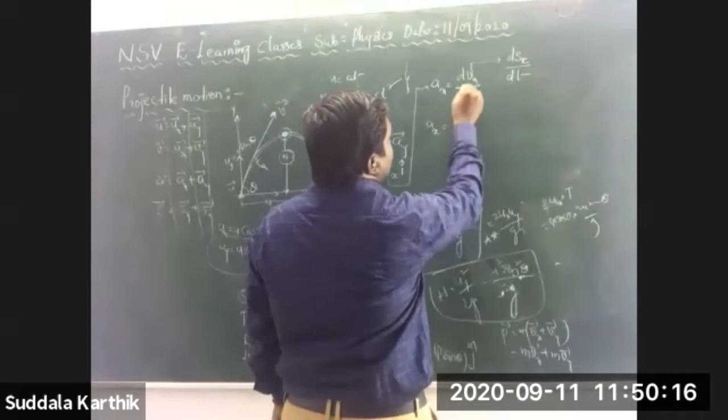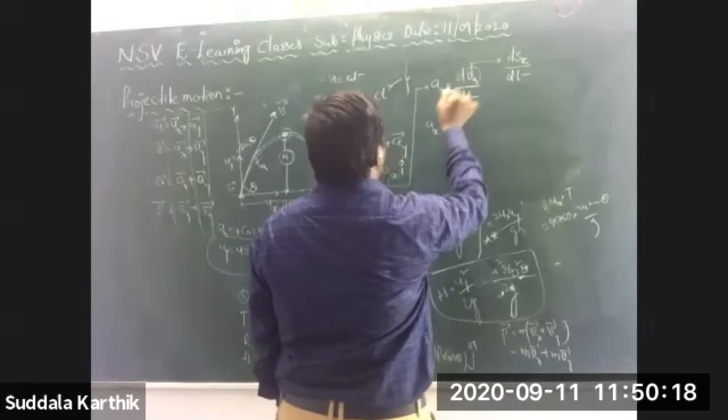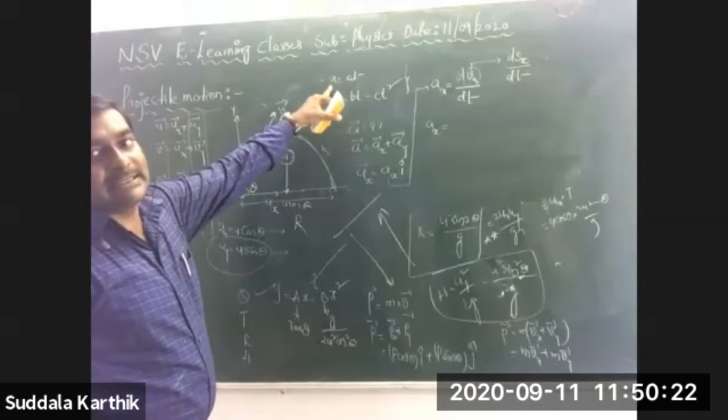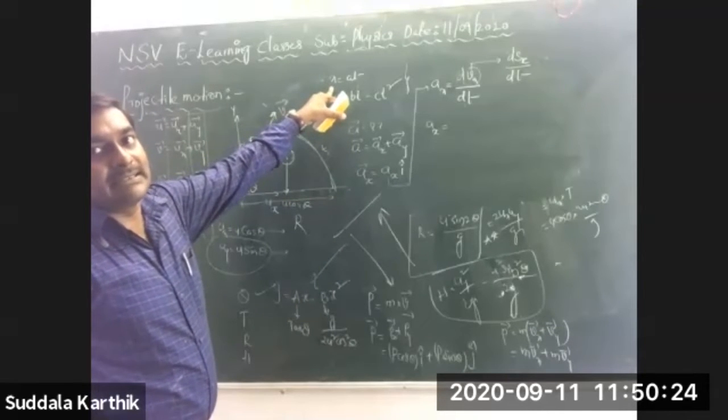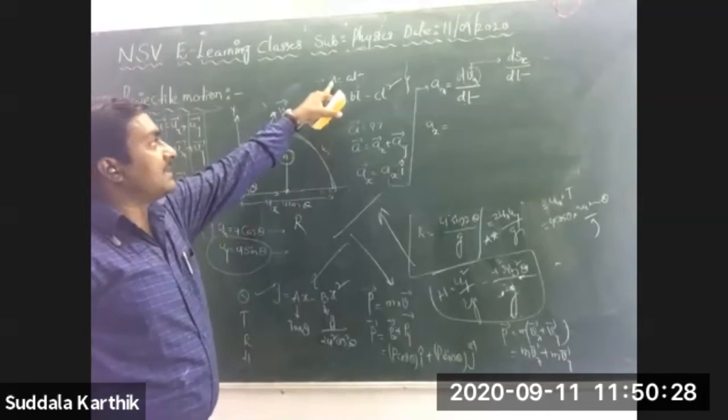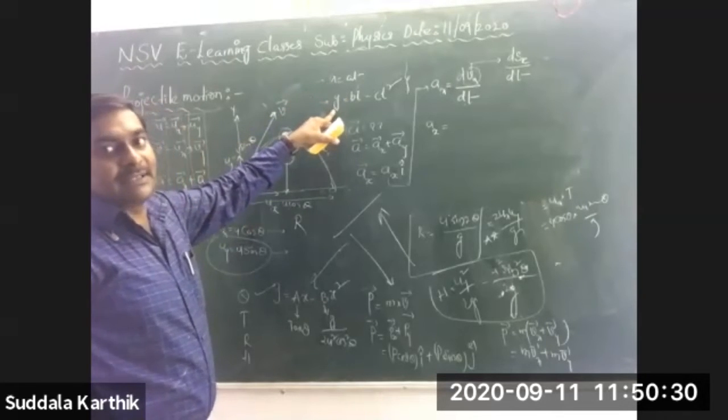So ax is equal to, suppose if vx was given, you can write it directly. But here it is not given. Here only x is given. The distance or displacement traveled by the projectile along the x direction is this one, along the y direction is this one.